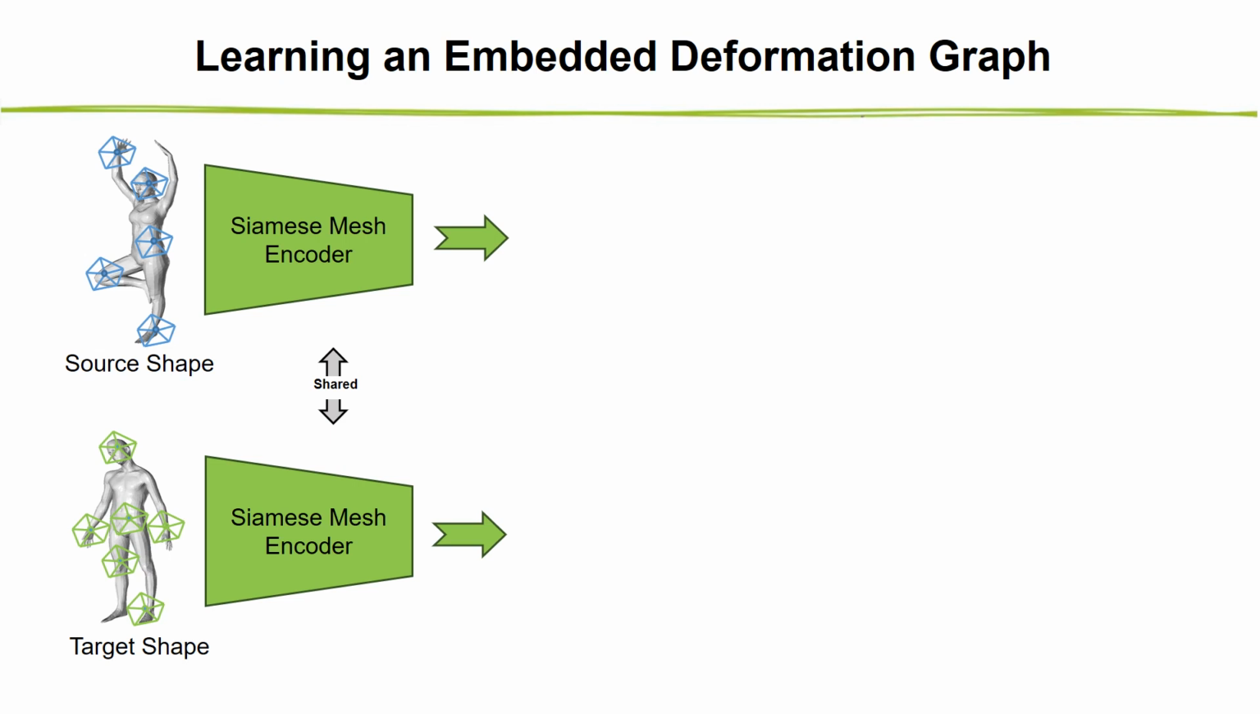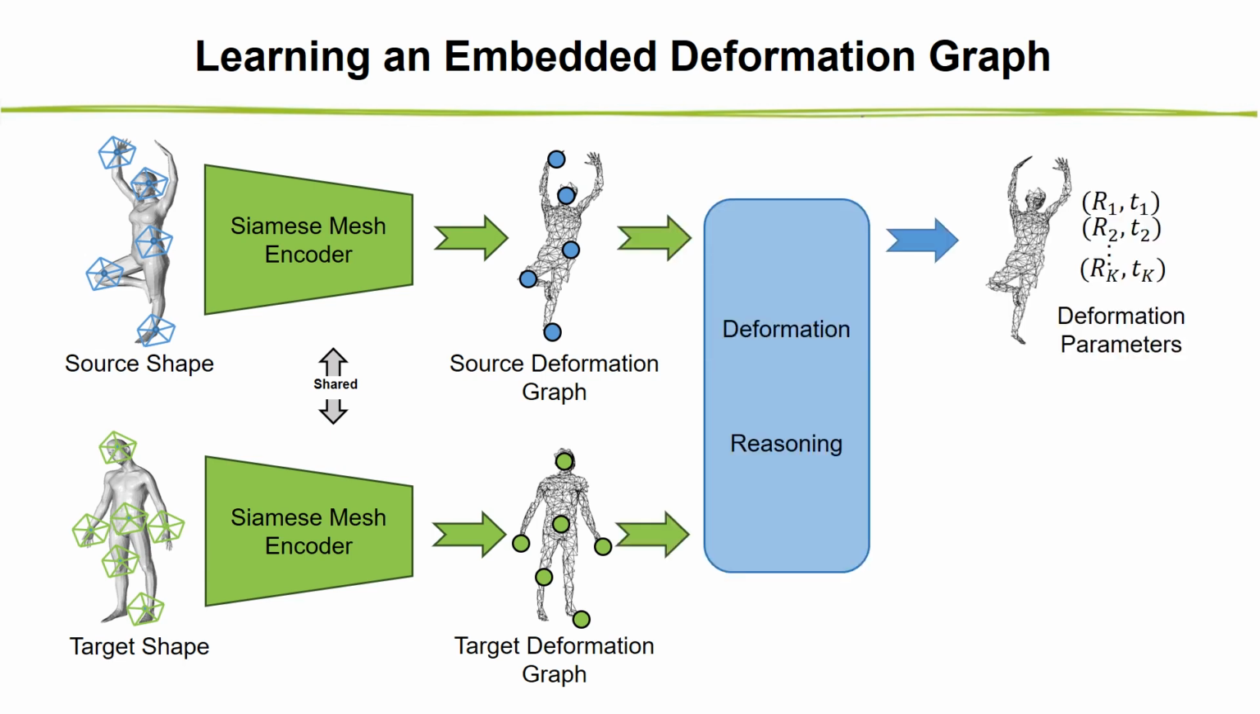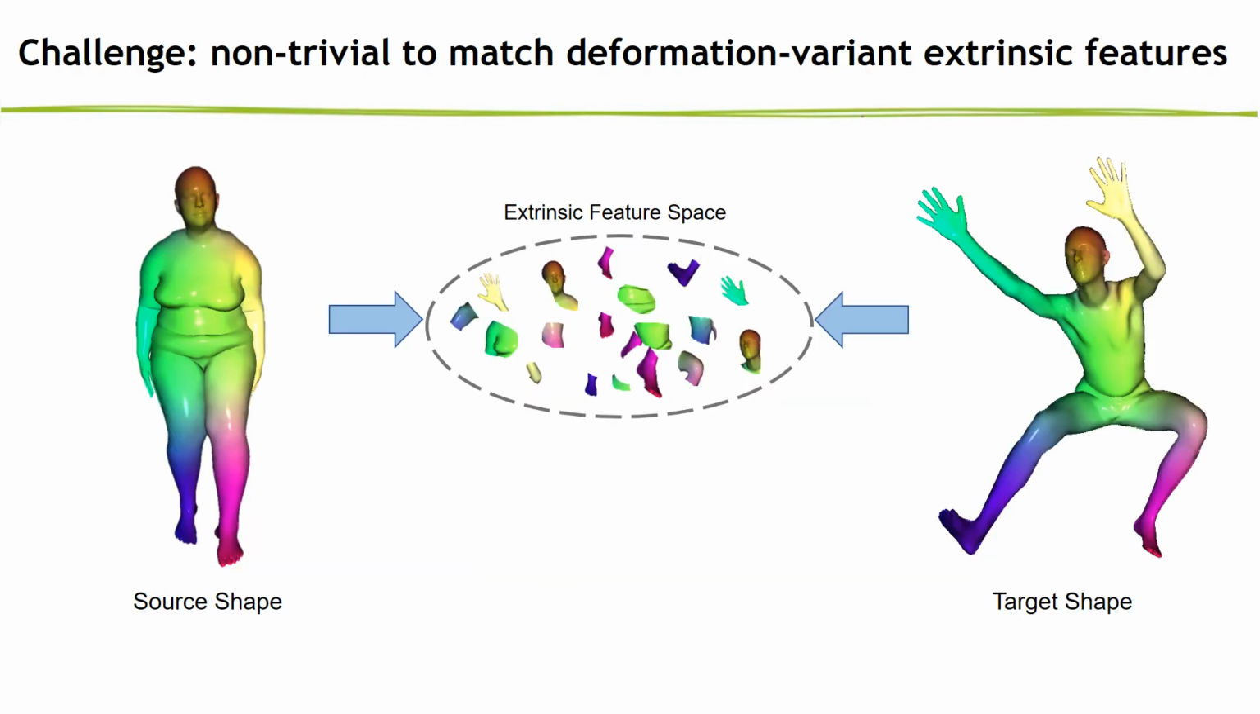Given a pair of input meshes, we first generate the deformation graph and extract local features via a pair of Siamese mesh encoders. Then, deformation parameters of the source deformation graph are predicted to deform the source shape. Finally, losses between the deformed shape and the target shape are calculated. Now, let's look at how we predict deformations from local features.